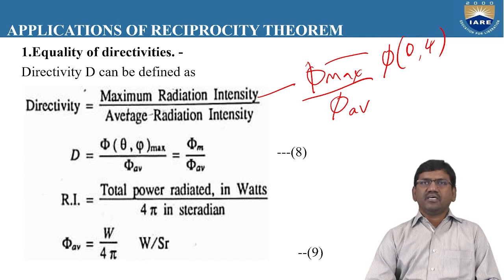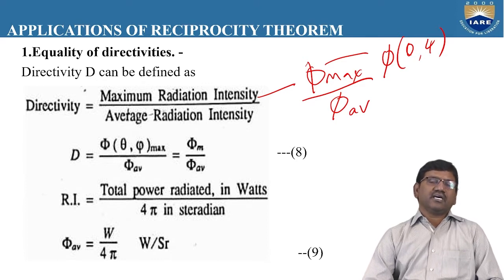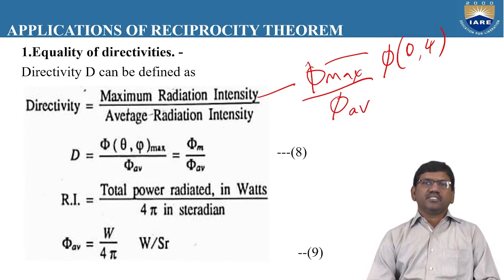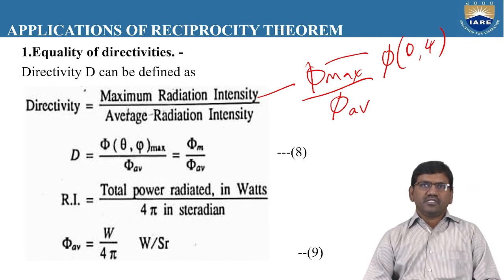Theta is referred to as the polar angle, which we measure in the xz plane, and psi is the angle of latitude or the azimuthal angle, which we measure in the xy plane. So here, we have another expression for radiation intensity. The radiation intensity is defined as the power per unit solid angle.